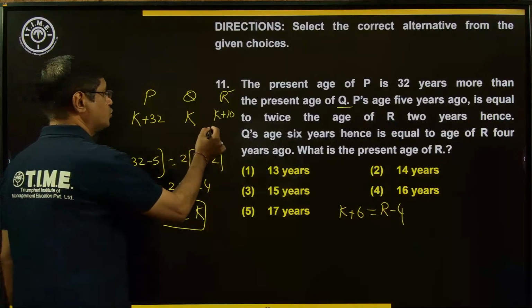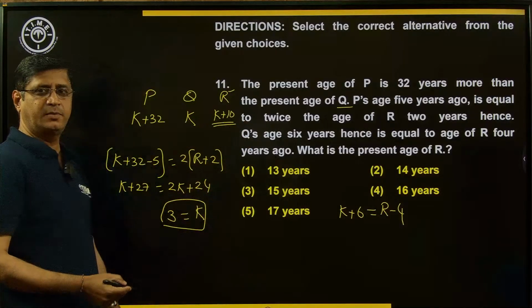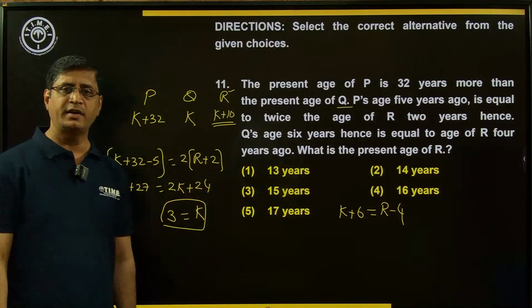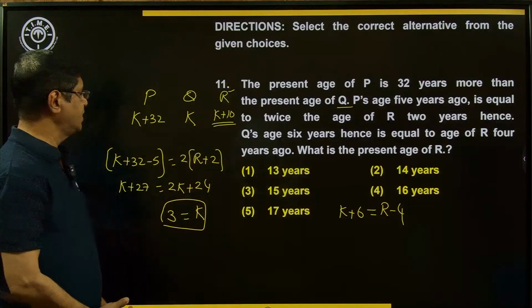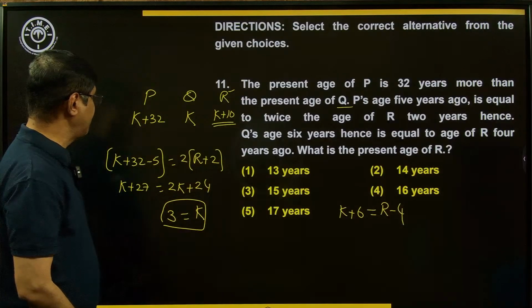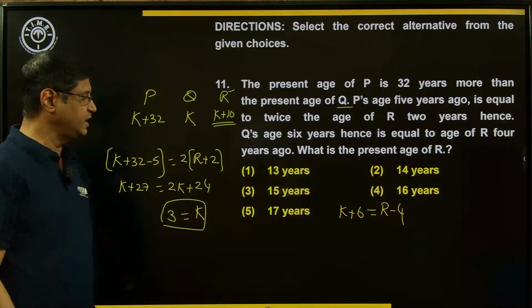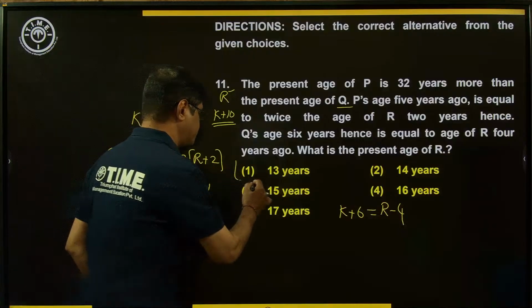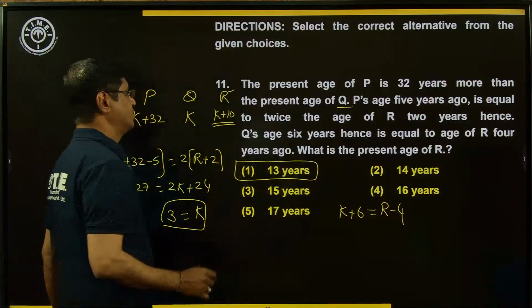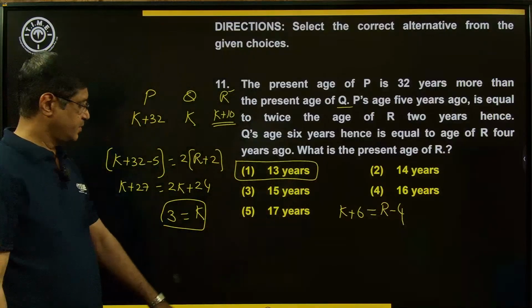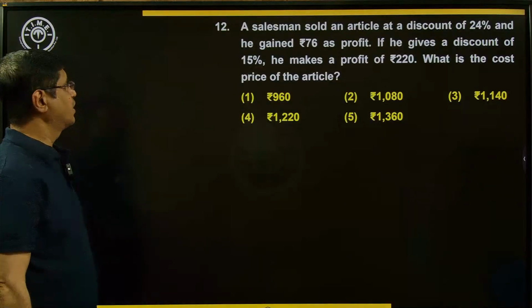When K is equal to 3, just find out K plus 10. R to be found. R is equal to K plus 10. K plus 10 is equal to 10 plus 3, that is 13 years. The right choice is option 1. Choice 1 is the right answer. Look at the next example.